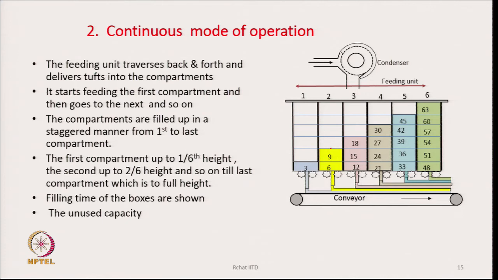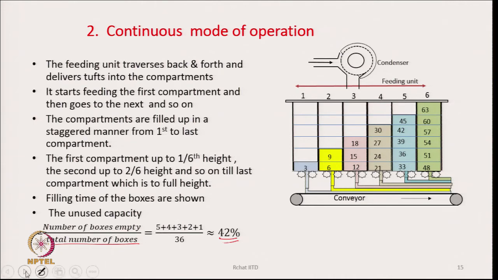So, the unused capacity is how much? Number of boxes empty divided by the total number of boxes that we have in this particular machine. So, this will give you a value of 42%. That means 42% of the capacity will not be used in this case.